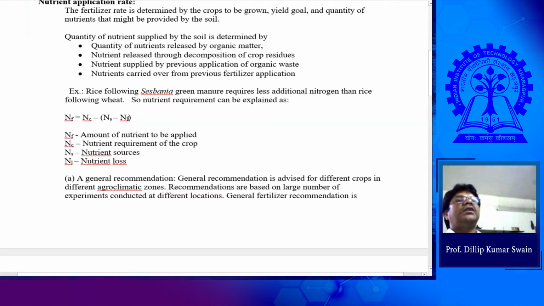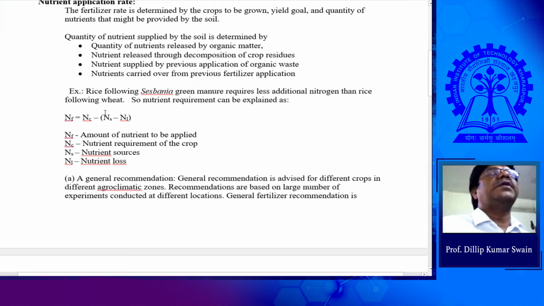So if you see the amount of nutrient to be applied, that is equal to the nutrient demand of the crop minus the nutrient available in the soil, how much nutrient is available from the source, especially I am talking about soil, and the loss of the nutrients. Then you can see how much is to be applied. Are you getting this one?